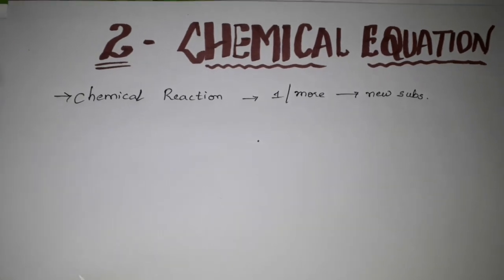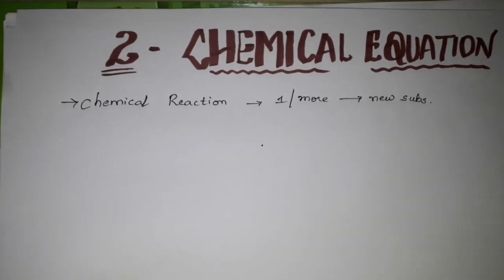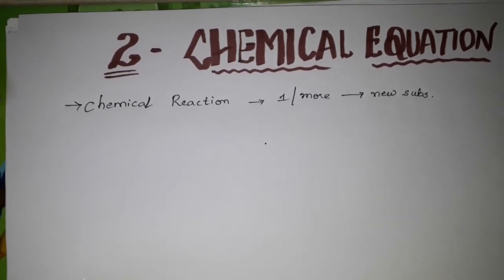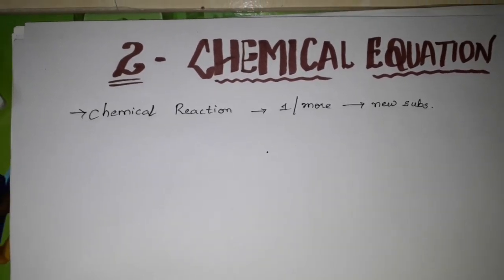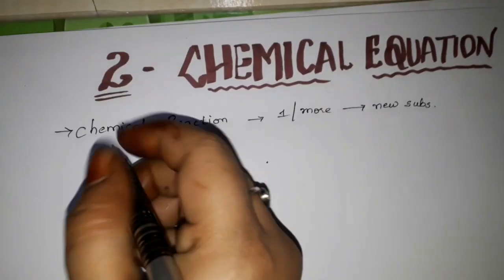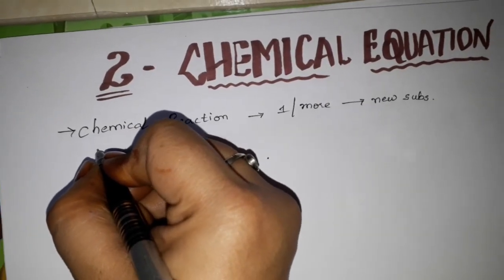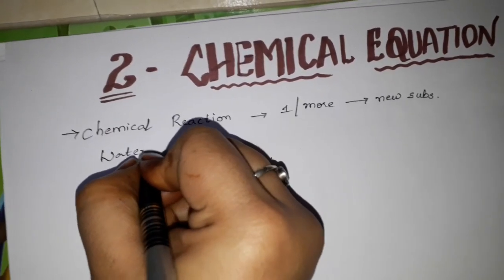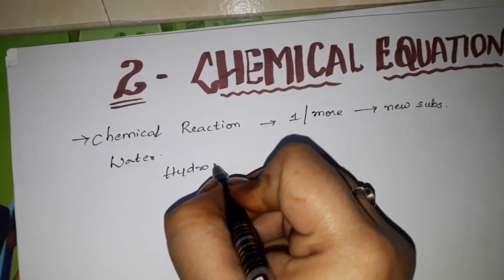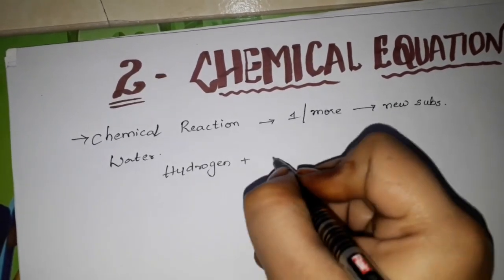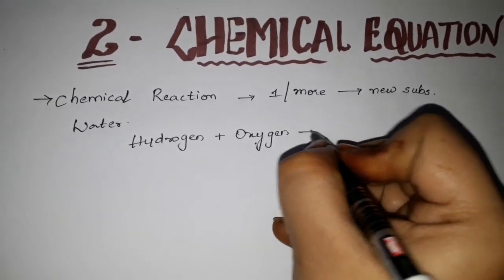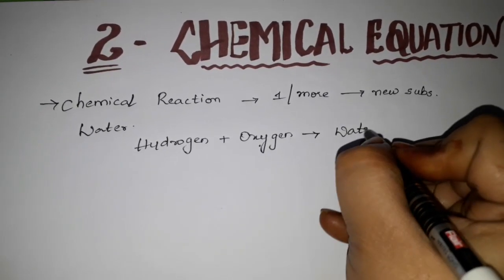So next, a few examples I'll tell you more. Like some chemical changes, for example, water. Water is the best example. Hydrogen is there in it, right? Hydrogen plus oxygen will give you water.